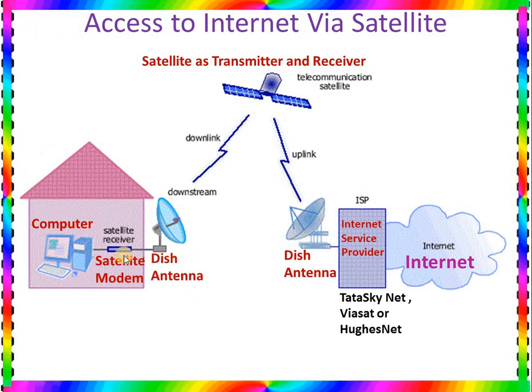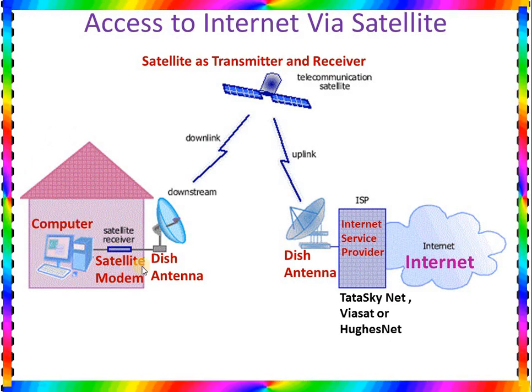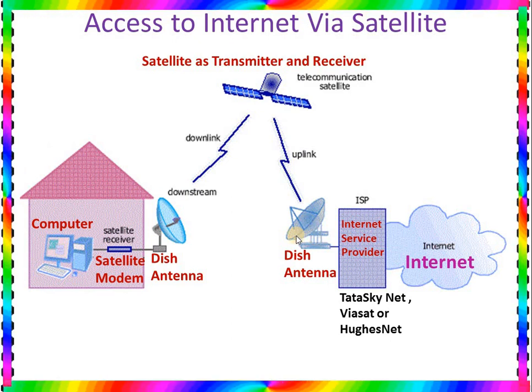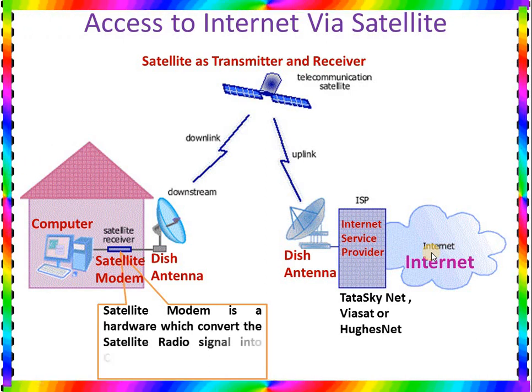So the dish antenna is again connected to the satellite modem. This satellite modem is again connected with the computer. So here the computer is connected to the satellite modem. The satellite modem is connected to the dish antenna. The dish antenna sends the signal to the satellite. The satellite sends the signal again to the big dish antenna at the internet service provider's office. Then the internet service provider sends the signal to the internet.